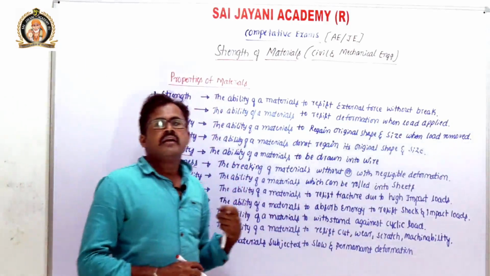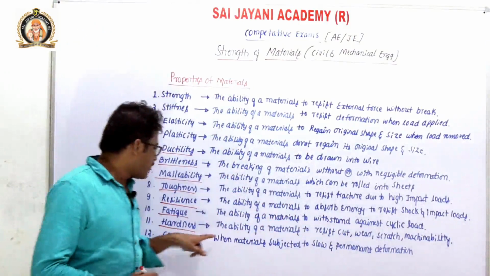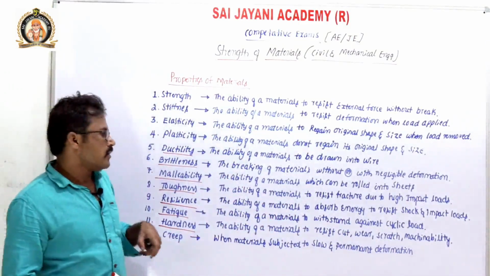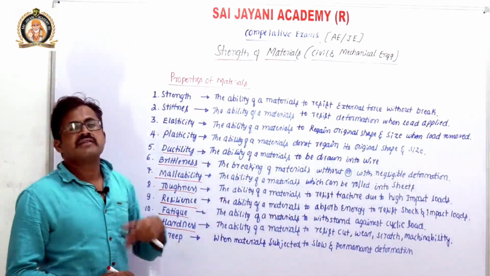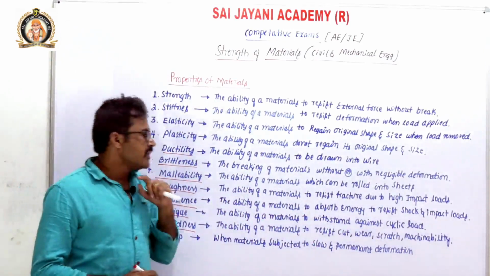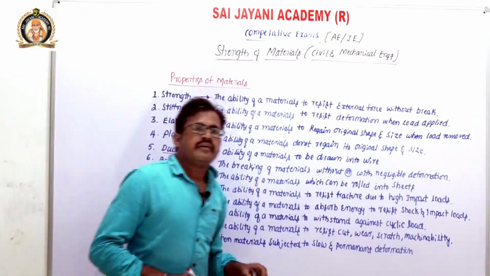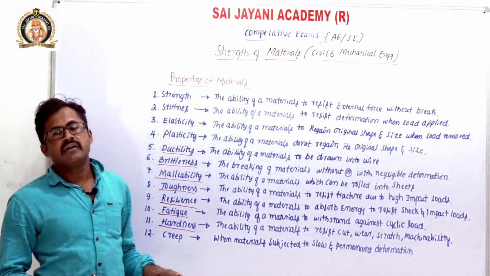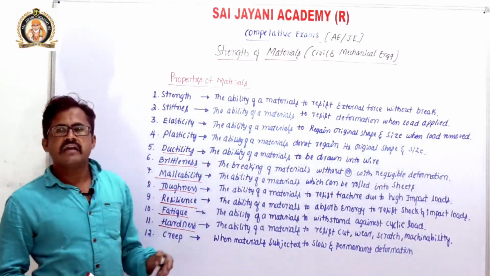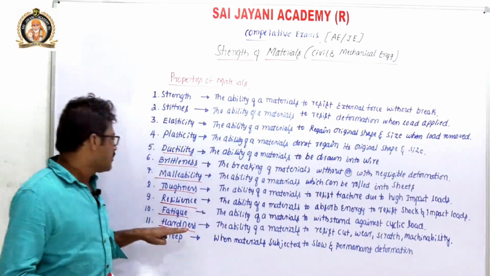If a material does not wear, then the material is very hard. Or if we are not able to produce any scratch on the surface of that material, then the material is said to be hard. If the material is not easily machined in any machine such as a lathe, milling machine or drilling machine, that property is known as hardness.